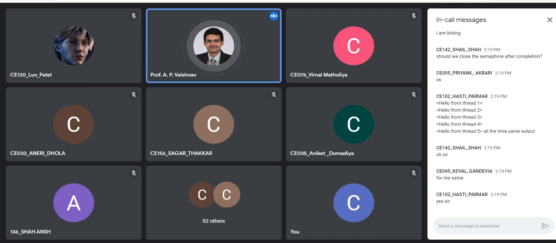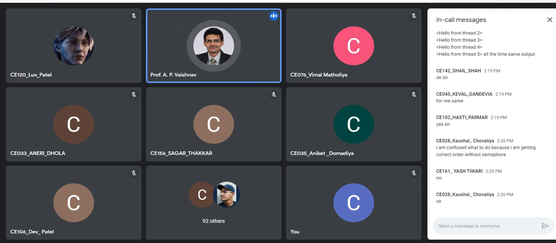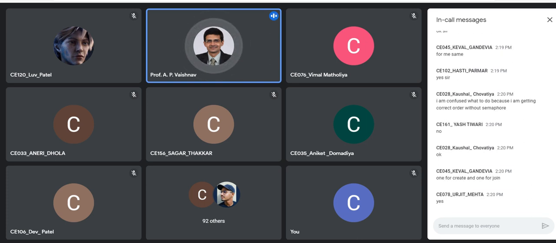Now, one more point. Those who have completed, are you using two for loops? Yes, Kaushal, I'll come to that point. Let me just complete this part first. We are using different for loops. One for loop for creation, the second for loop for joining. Right?